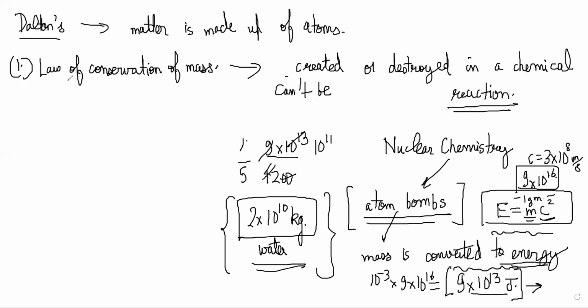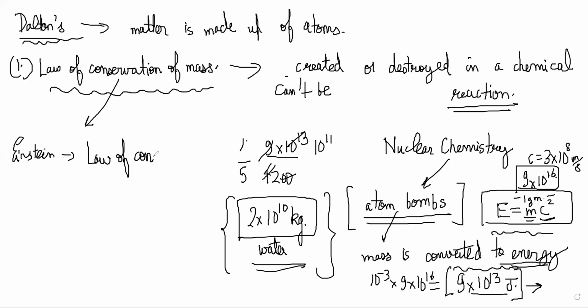So the law of conservation of mass is not violated technically. Earlier, in the 1800s, when people were discovering this, the idea was that mass cannot be created. But later, after Einstein discovered E is equal to mc square, it became the law of conservation of mass energy.